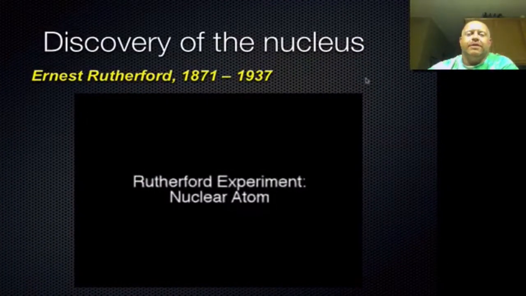The next key piece was discovered by Ernest Rutherford. Again, we're working in the late 1800s, early 1900s. This was done after the electron. And believe it or not, the next thing to be discovered was the nucleus of the atom. To do that, Rutherford had to run an experiment using gold foil. So here's a little video on his experiment.